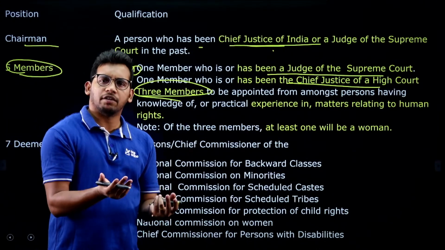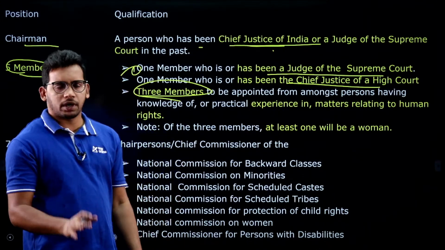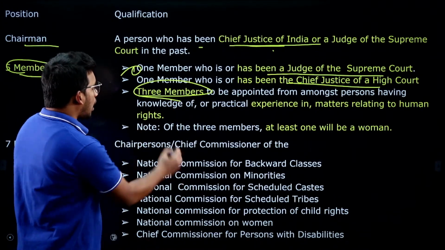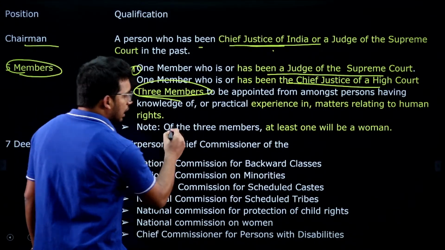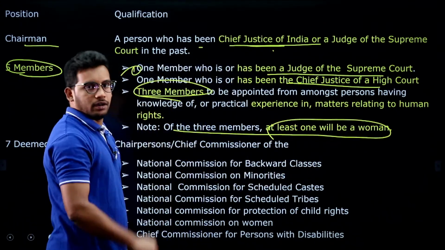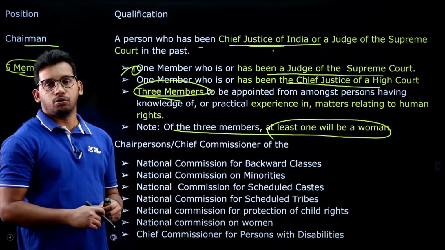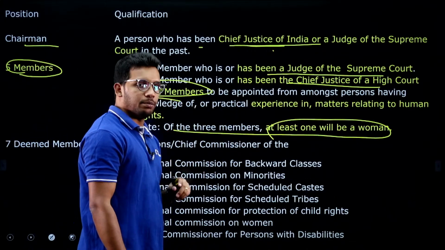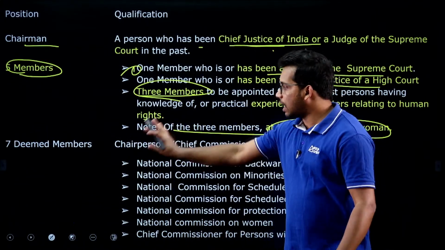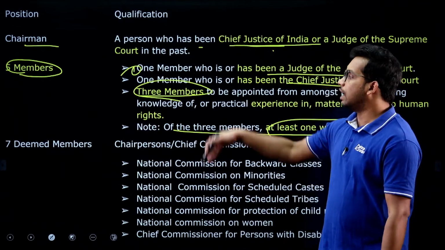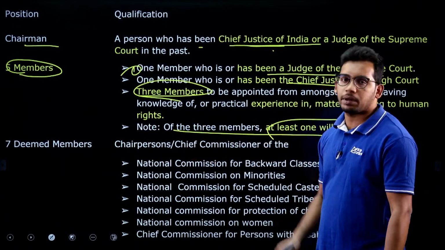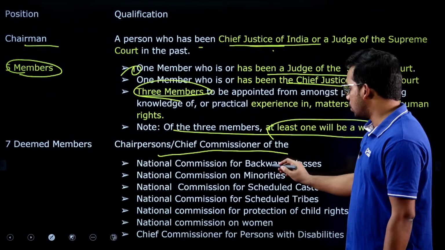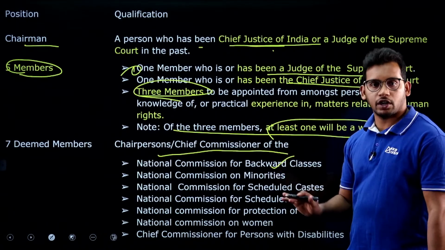Across India, whoever has experience working with regard to human rights can be selected as one of the 3 members. One important thing is that among these 3 persons, at least one should be a woman. Among these 3 persons who have experience in human rights, at least one should be a woman. This is also very important. Apart from those permanent members, there are some temporary members as well who will assist this commission. They are called deemed members, and these are from existing constitutional and statutory bodies. The National Commission for Backward Classes is already a constitutional body.